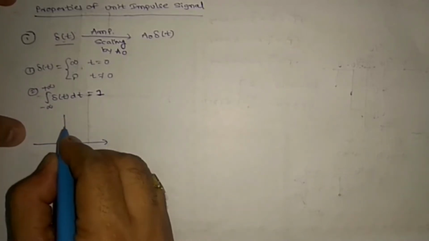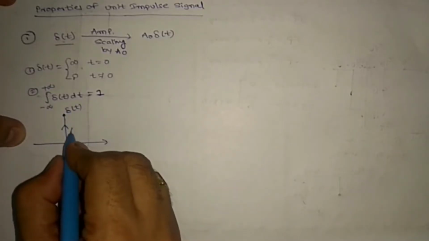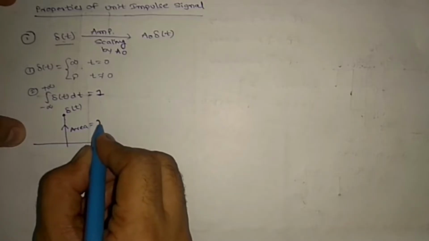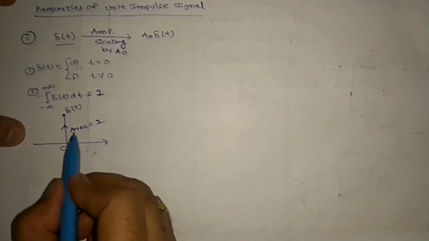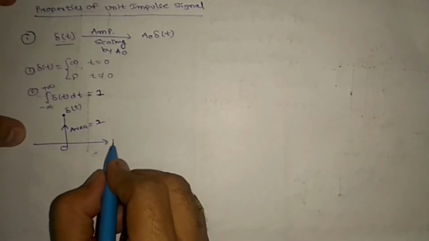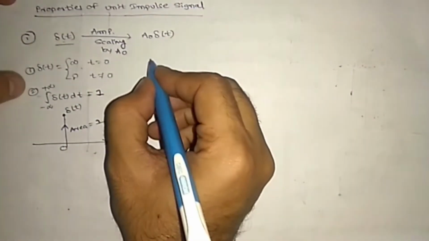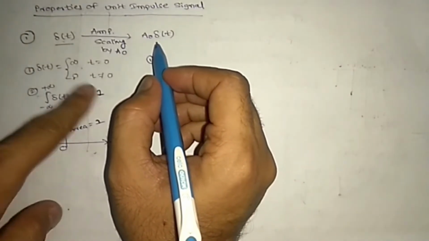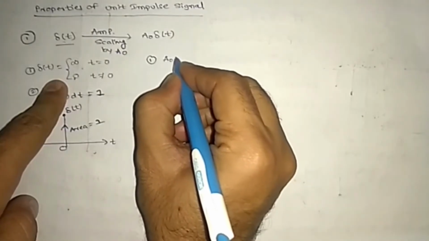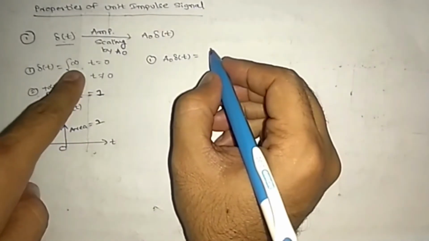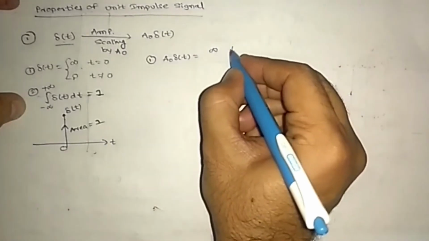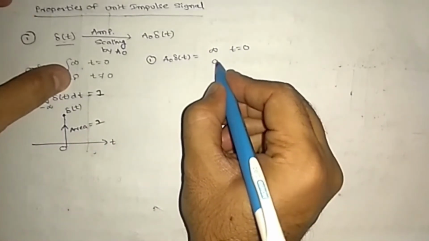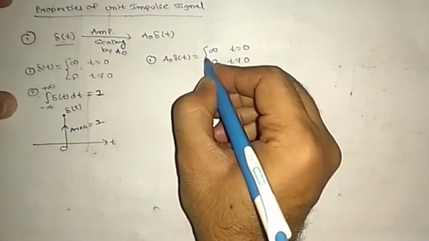Okay, so how will we represent this signal at last? It will have infinite amplitude, del of t having infinite amplitude, and area equal to 1. Here we write area, not amplitude, be very careful. Now let us see what happens to the two equations. First one, we are multiplying with a naught, right? So both sides we multiply with a naught: a naught del of t equal to a naught into infinity only at t equal to 0, and a naught into 0 only at t not equal to 0, right?